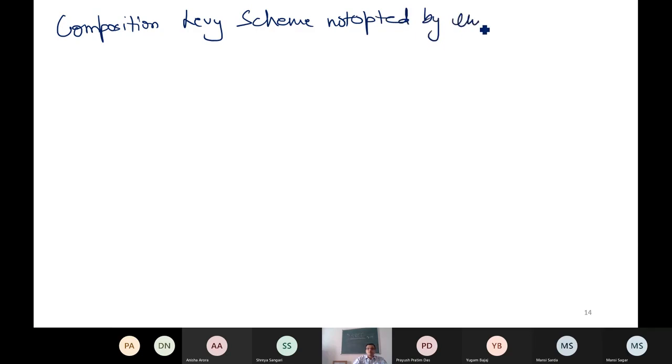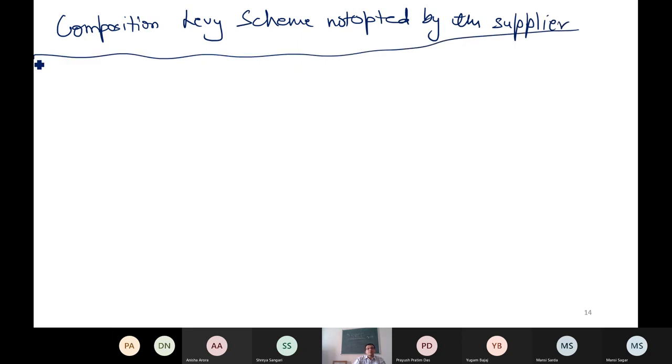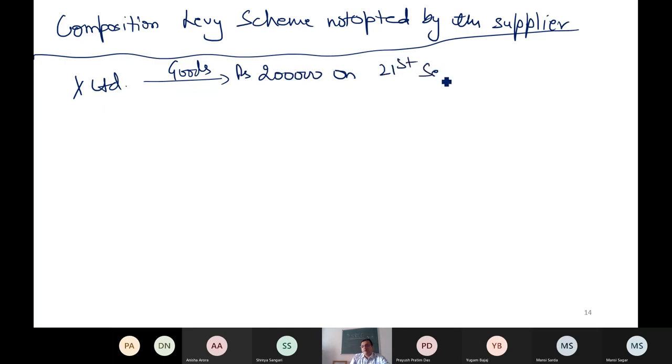Opted by the supplier. If it is not opted by the supplier, then what happens? X Limited supplied goods of 2 lakh on 21st September 2020 and issued the invoice late, on 24th September 20.